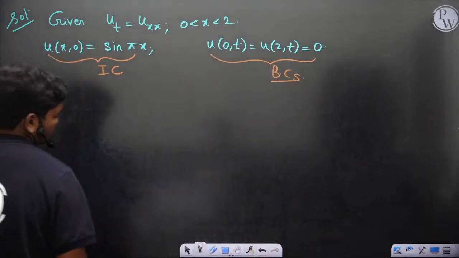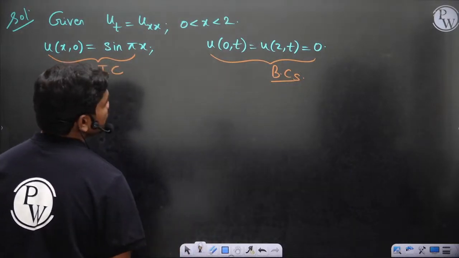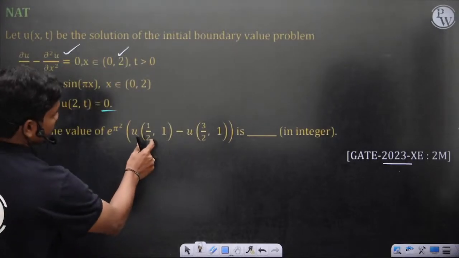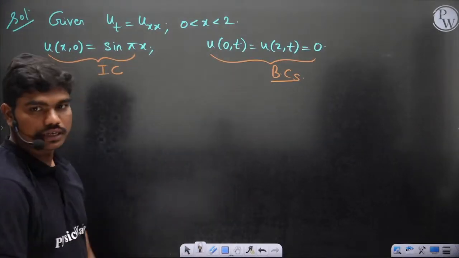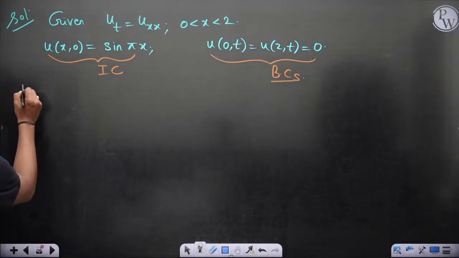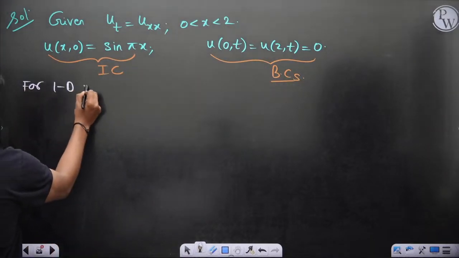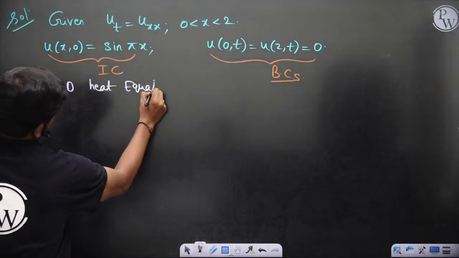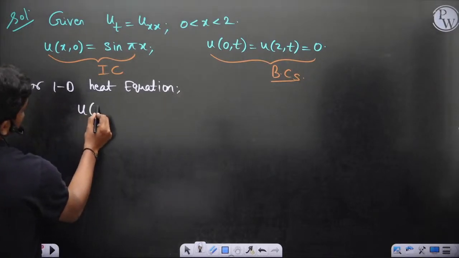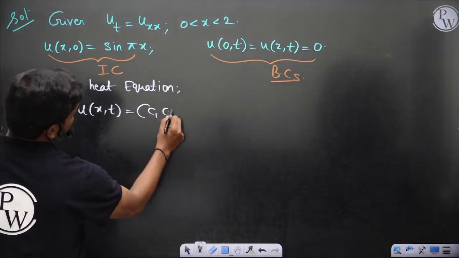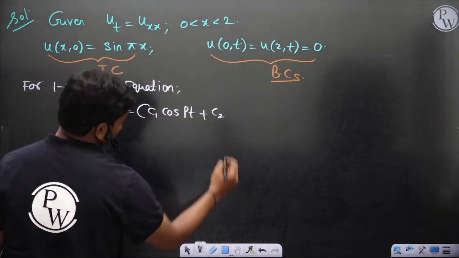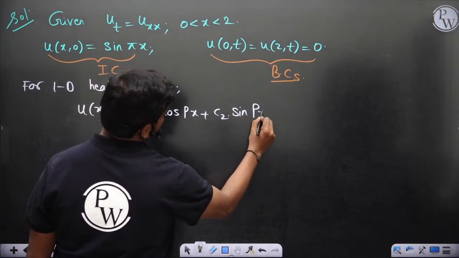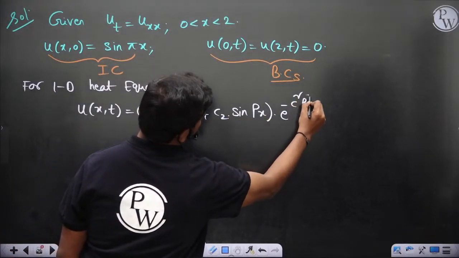So let's see what I want to solve. Fine, so you need u of 1 by 2 comma 1. So first of all, what is u of x comma t? That's the question. Let's start with the generalized solution for the 1D heat equation: u of x comma t is equal to (c1 cos px plus c2 sin px) into e power minus c square p square t.